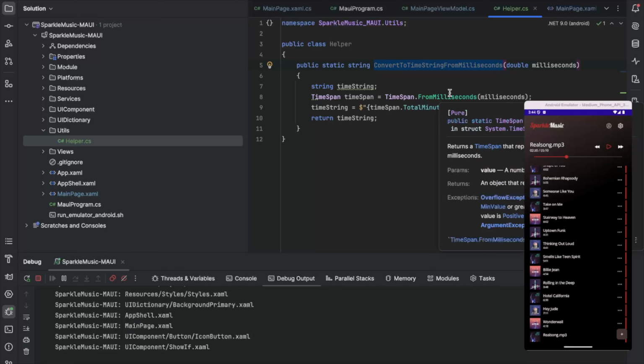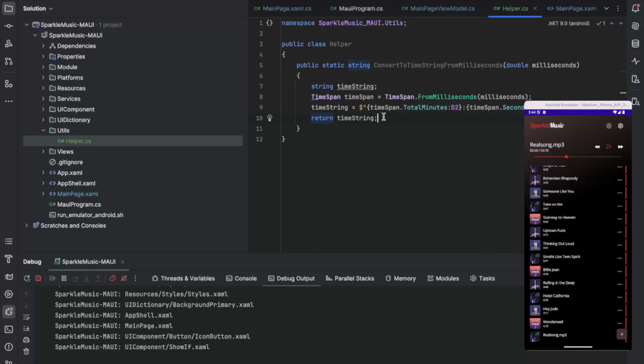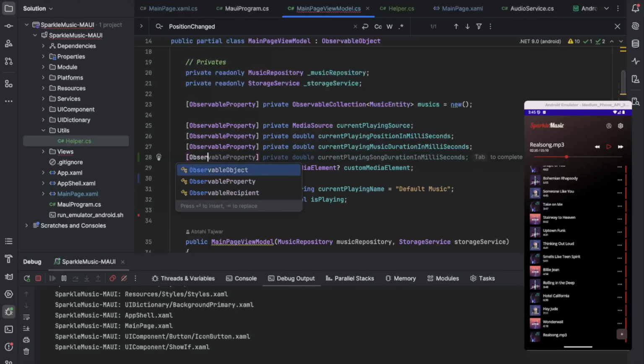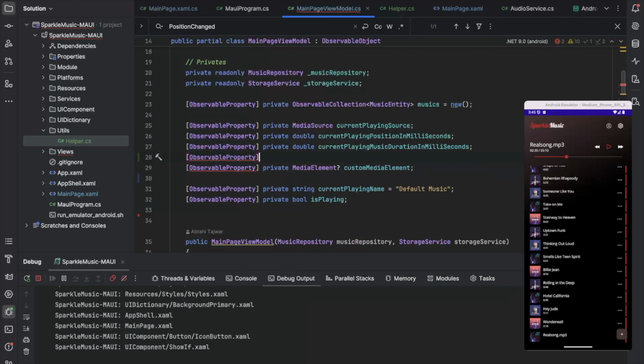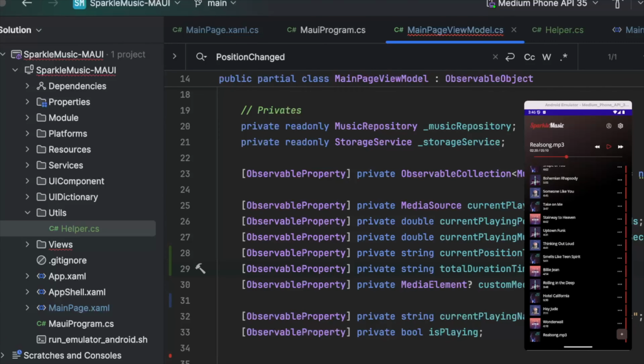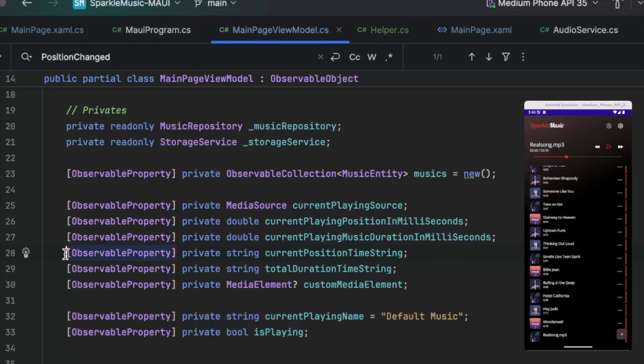Now let's implement this in our actual code. Here I'll create two observable properties, the first one is gonna be the time string for current and the second, time string for total duration. So like this, I've created two time strings. Let's hope you guys properly are seeing this.